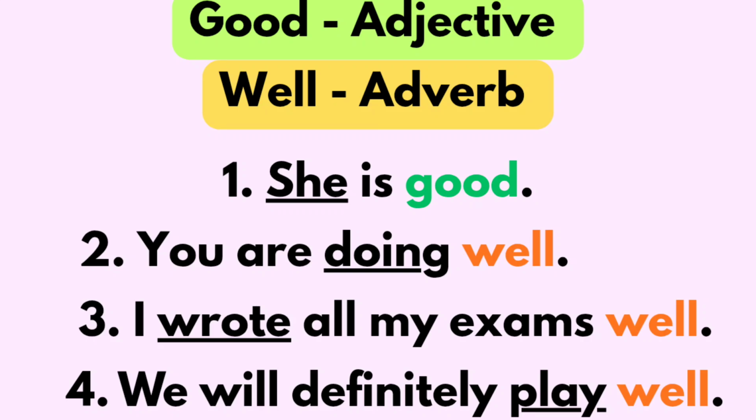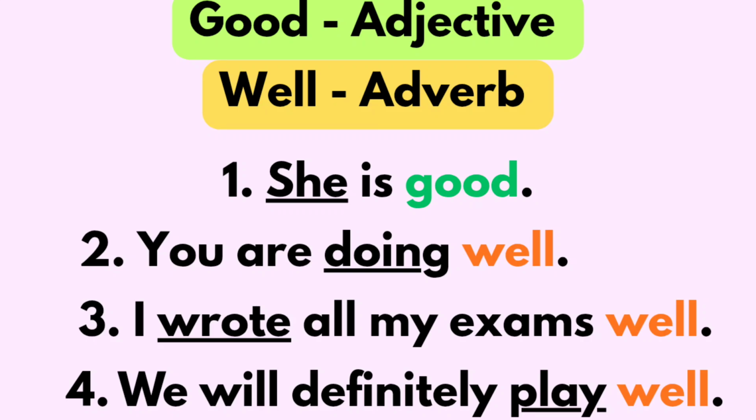She is good. In this sentence, good is an adjective and it describes the pronoun she. How is she? Good. She is good. Or we can say she is a good girl. She is a good person. Right? You are doing well. I wrote all my exams well. We will definitely play well.